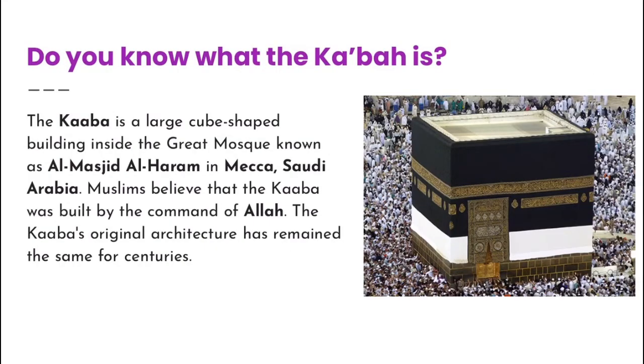Do you know what the Kaaba is? The Kaaba, which you can see in the picture, is a large cube-shaped building inside the Great Mosque known as Al-Masjid Al-Haram in Mecca, Saudi Arabia, where people go to do Hajj, which is a pilgrimage. Muslims believe that the Kaaba was built by the command of Allah subhanahu wa ta'ala, which means Allah subhanahu wa ta'ala told his prophets to create this. He commanded them to do it.